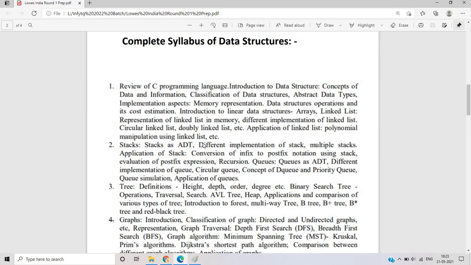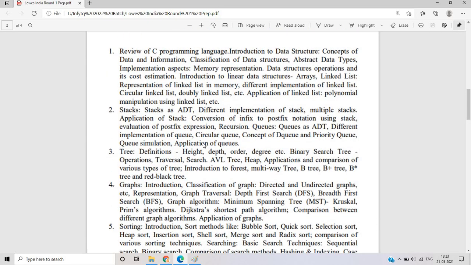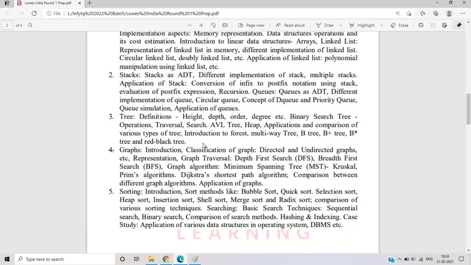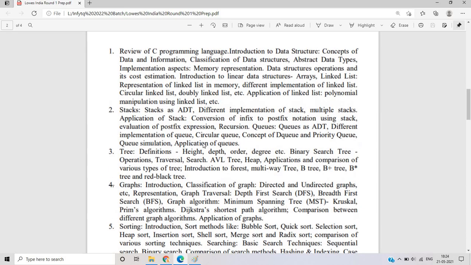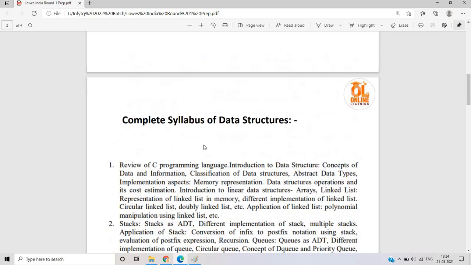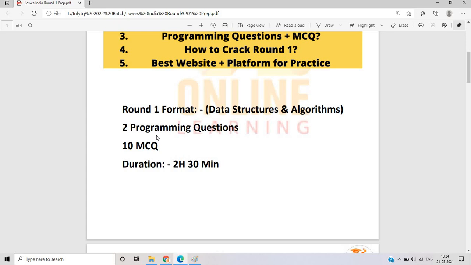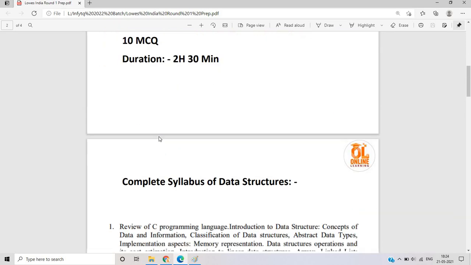According to your university there are many syllabi or patterns that different universities follow, but in them you can see most of the topics are covered, and you have to prepare these topics well, because as we know, the round 1 format is 2 programming questions and 10 MCQs, and the duration is 2 hours 30 minutes.